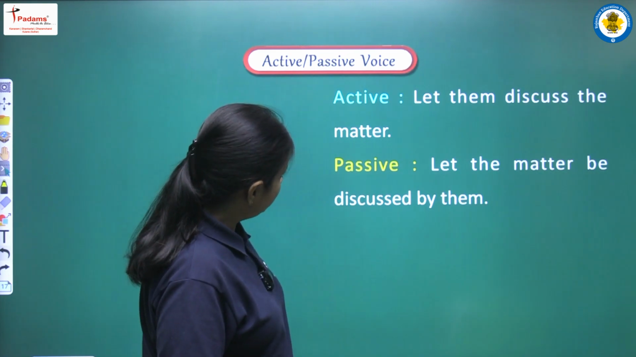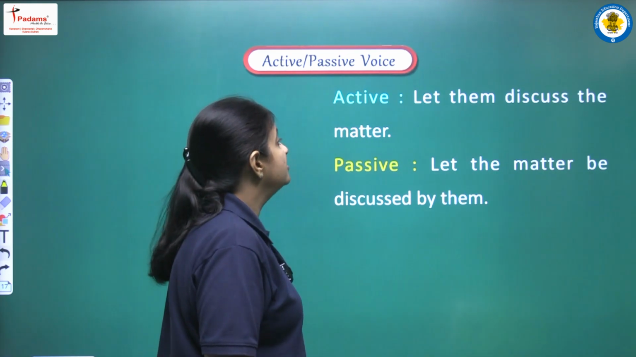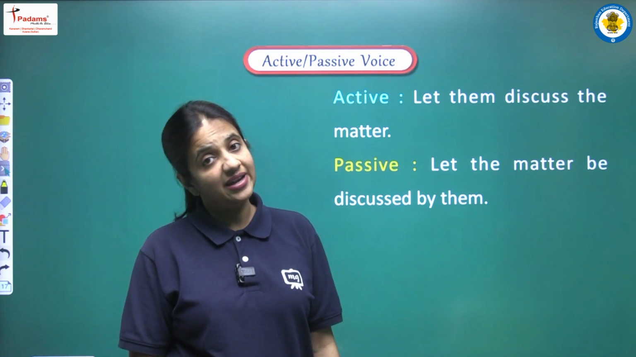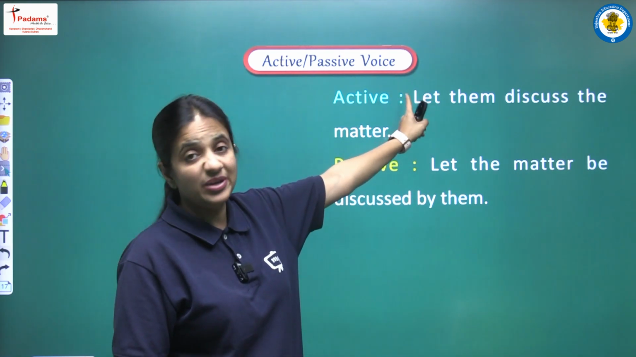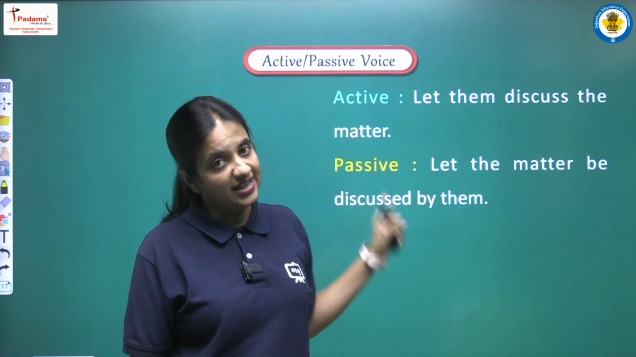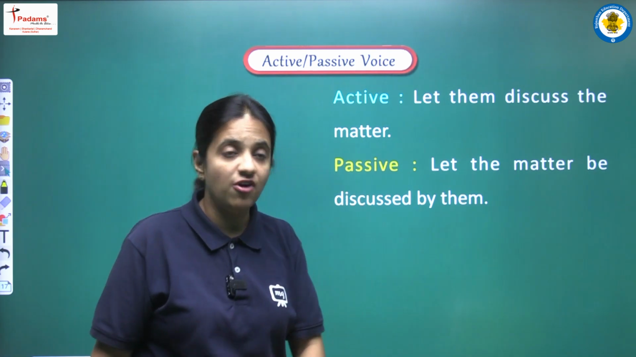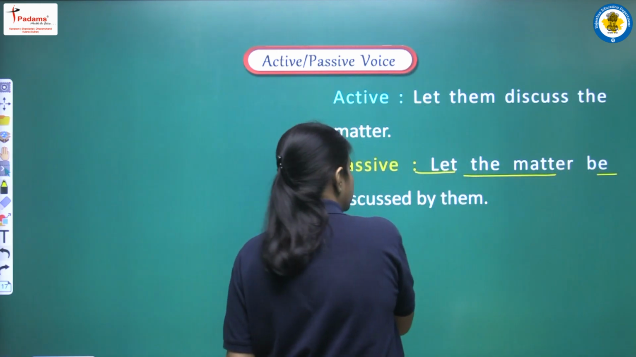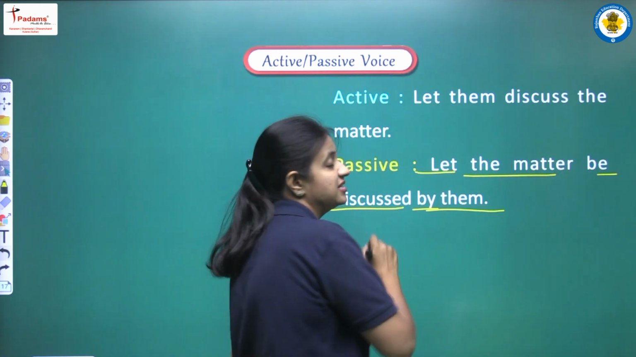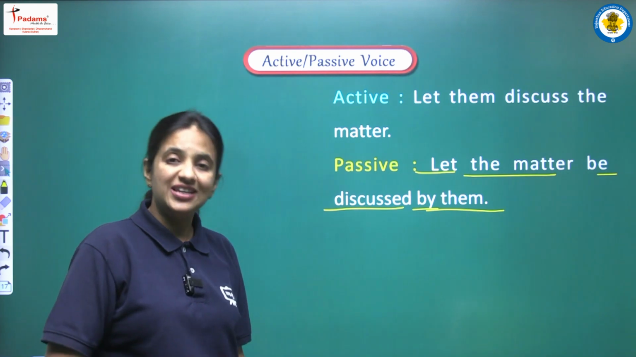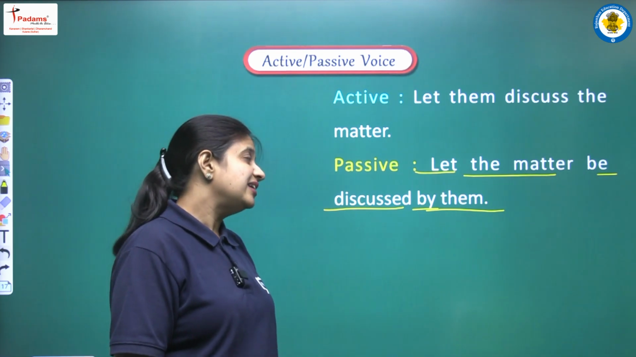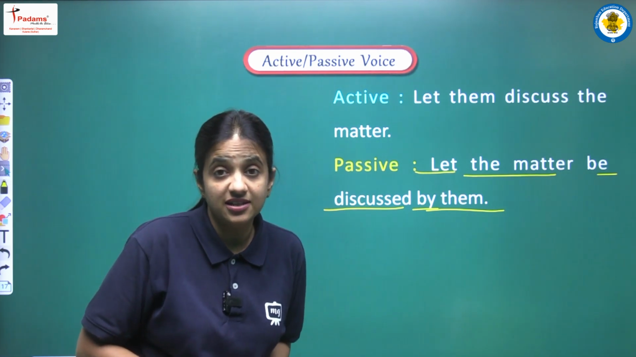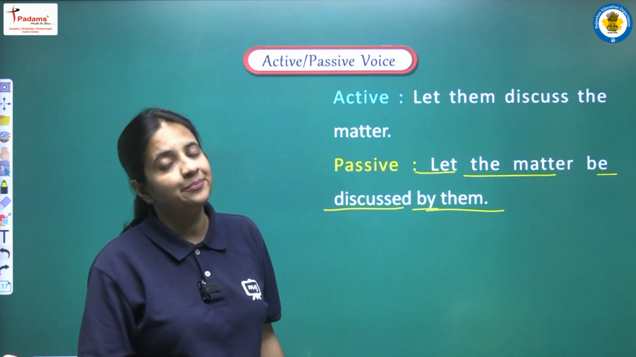Next, more examples we are having here. Let them discuss the matter. So again we are having let in the beginning of our active voice. So yes, in passive voice we have to follow the formula, that is let plus object plus be plus third form plus by plus our second object. So the complete sentence will be: let the matter be discussed by them.